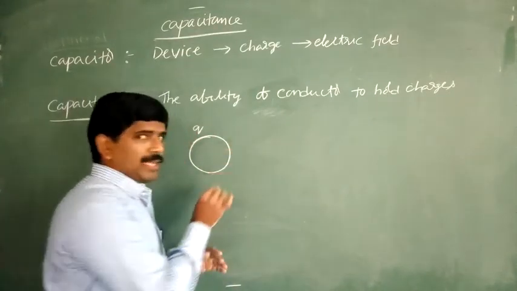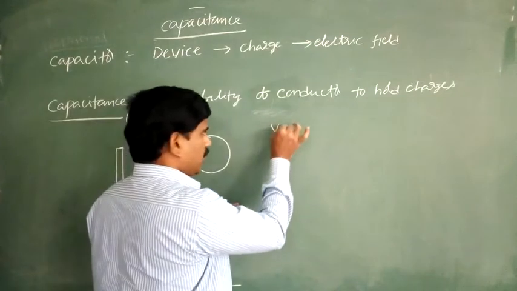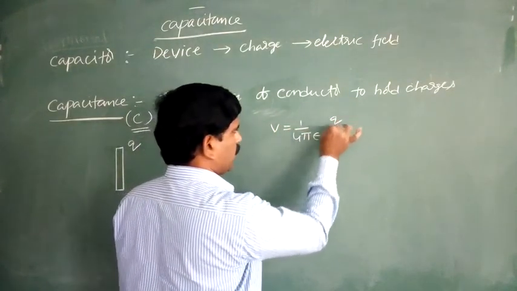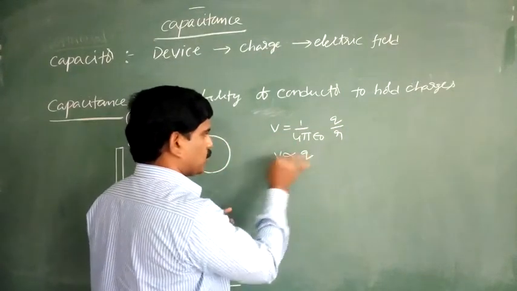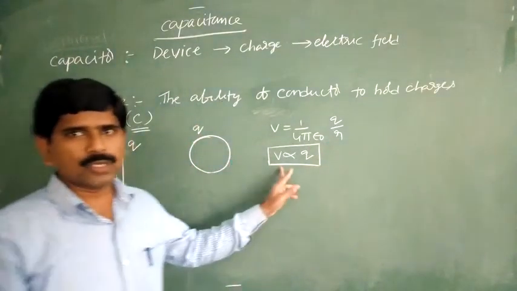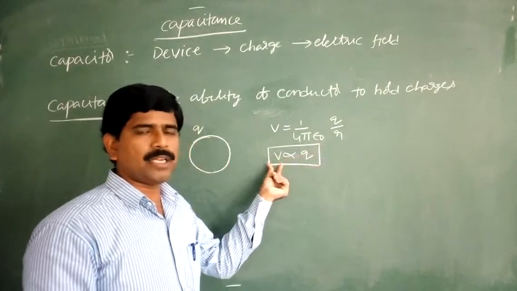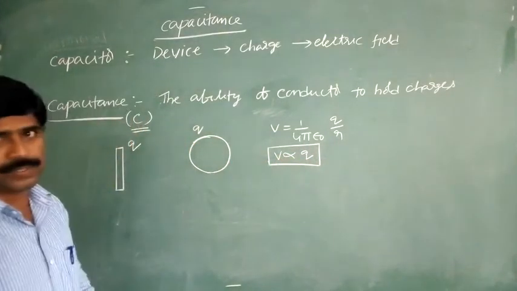If you observe the equation for potential due to a charged spherical shell, V = 1/(4πε₀) × Q/R, so V is directly proportional to Q. If charge increases, potential also increases.